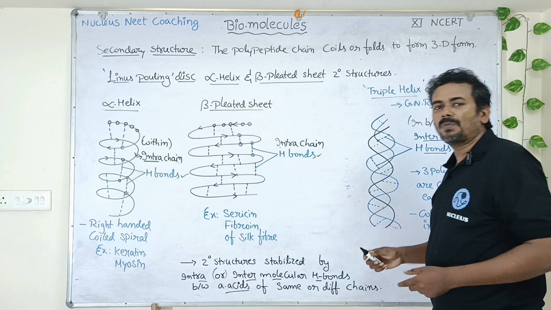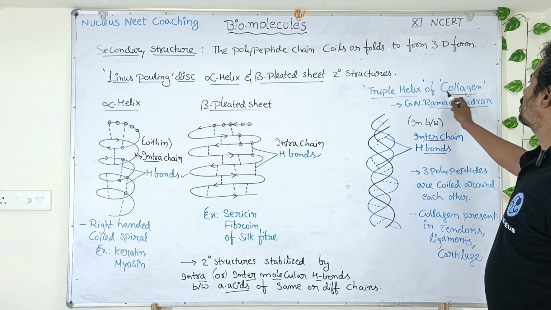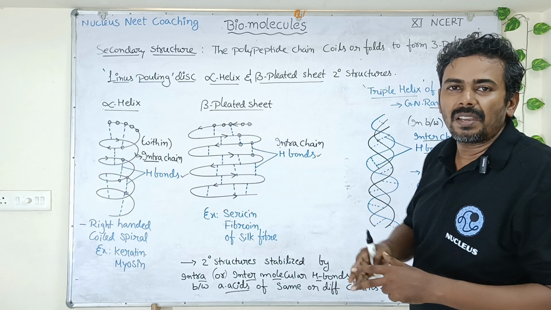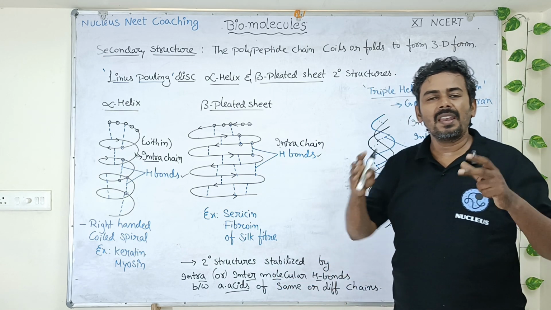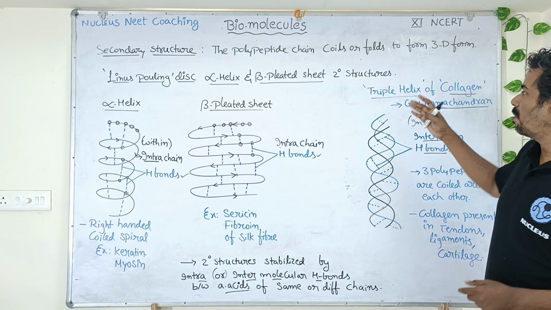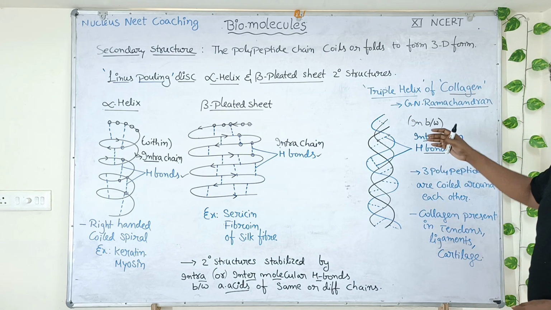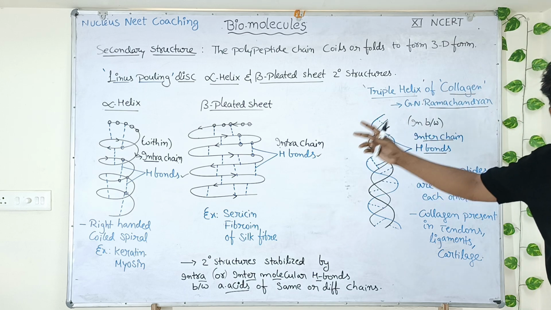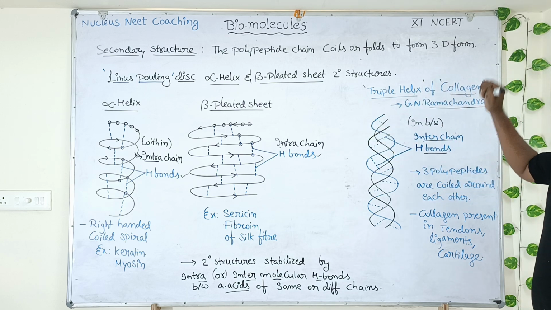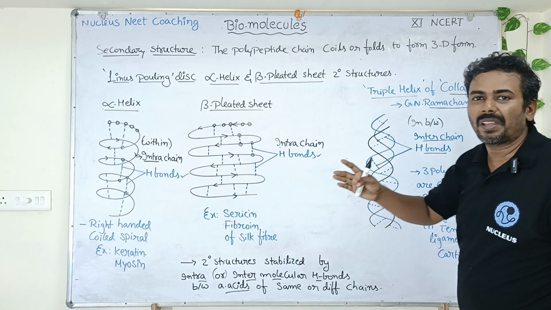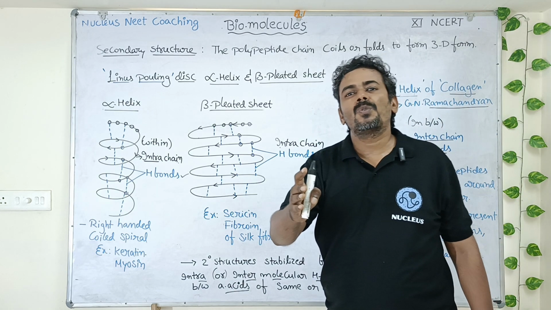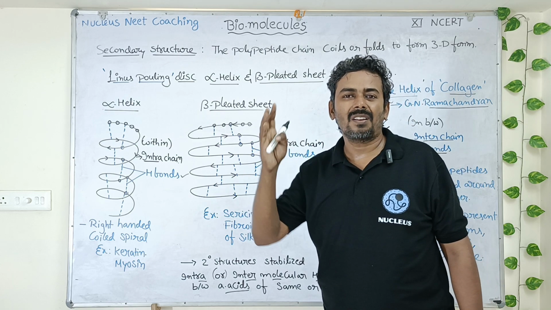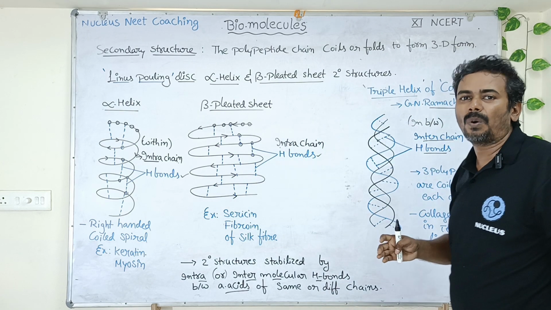So now let us move on to the triple helix structure of collagen protein. Collagen is the second most abundant protein in the living world. In the animal kingdom, it is the most abundant protein. The most abundant protein in the animal world is collagen. The second most abundant protein in the entire living world is again collagen. Who is the first most abundant protein? Can you tell? It is rubisco, ribulose bisphosphate carboxylase oxygenase. It comes in photosynthesis.